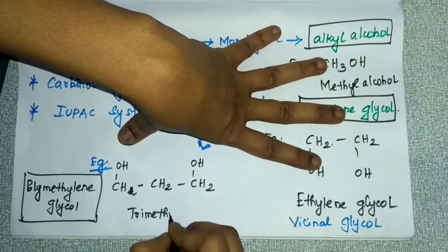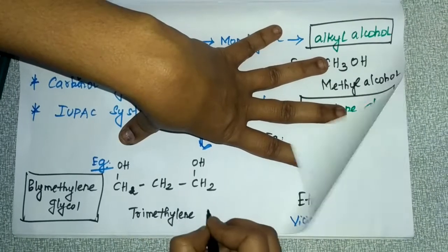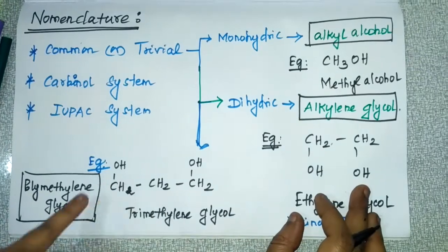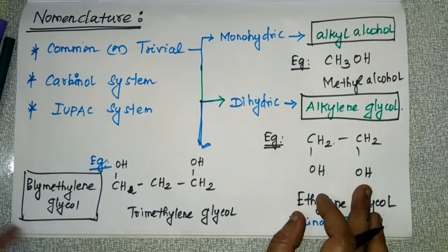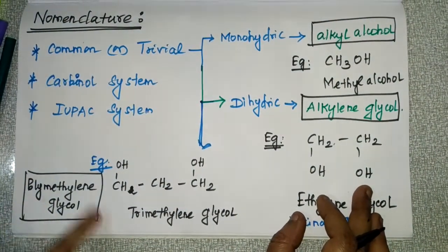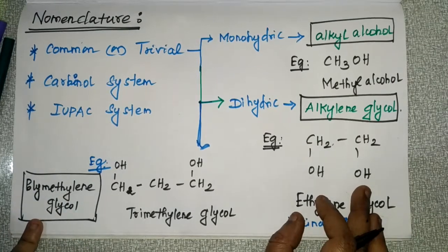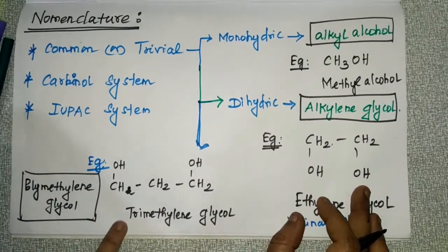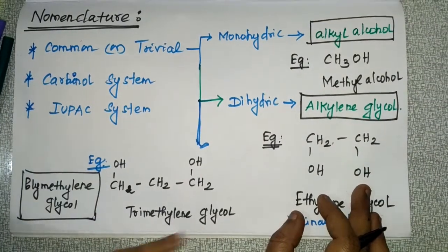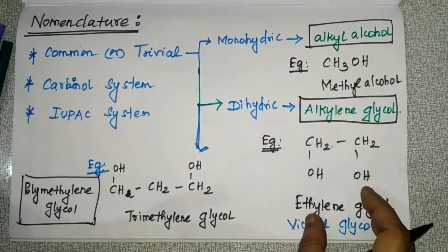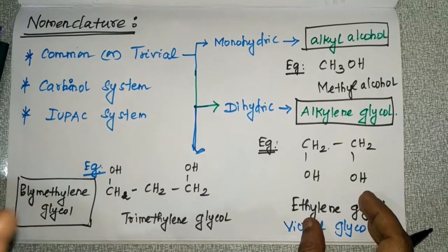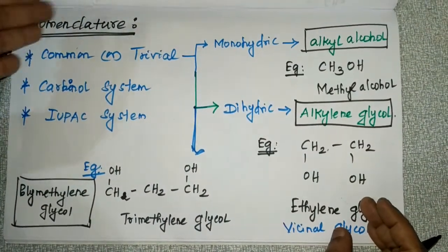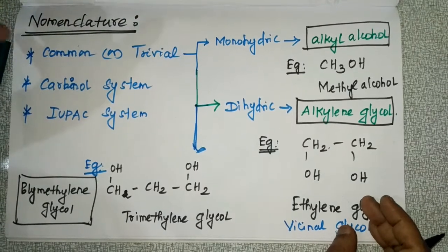Trimethylene glycol. So if it is attached to distant carbon atoms, you have to follow this order, polymethylene glycol. So this is the common or trivial system, and this is how you name monohydric and dihydric alcohols in the common system.